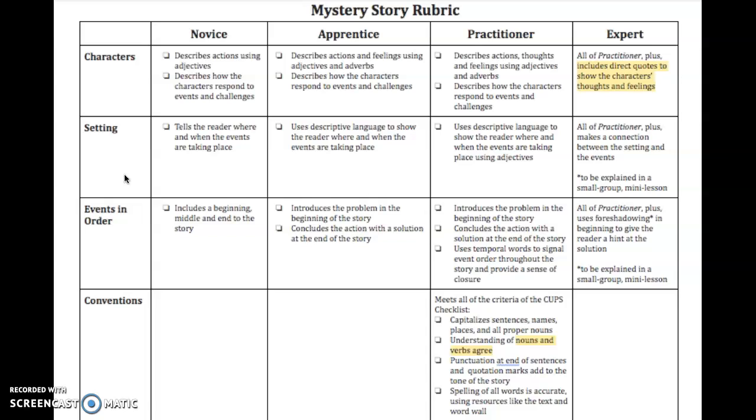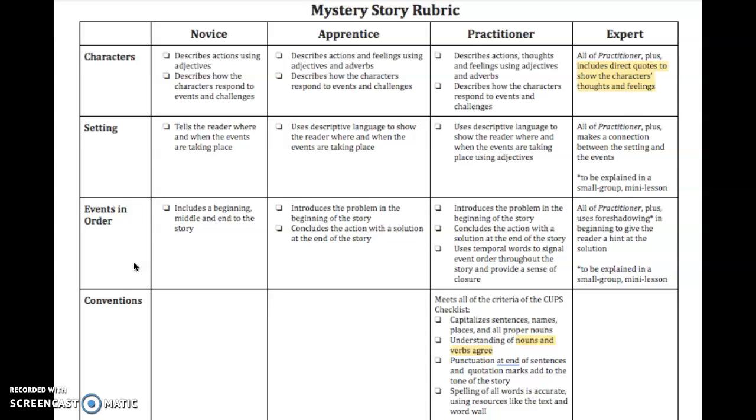Setting. Novice tells the reader where and when the events are taking place. Apprentice uses descriptive language to show the reader where and when the events are taking place. Practitioner uses descriptive language to show the reader where and when the events are taking place using adjectives. Expert. All of Practitioner Plus makes a connection between the setting and the events, to be explained in a small group or mini lesson.